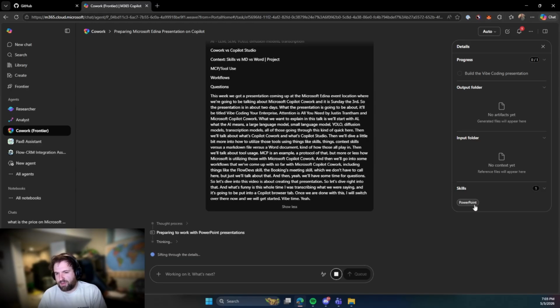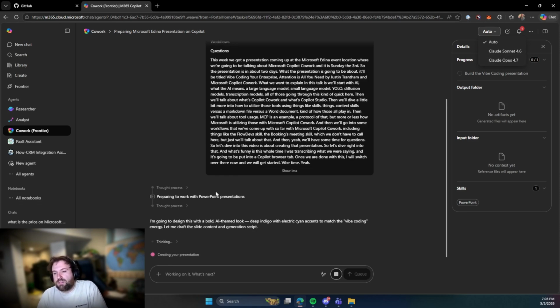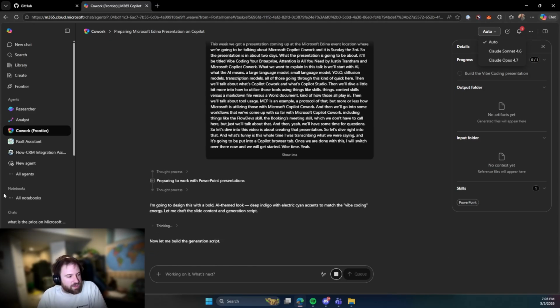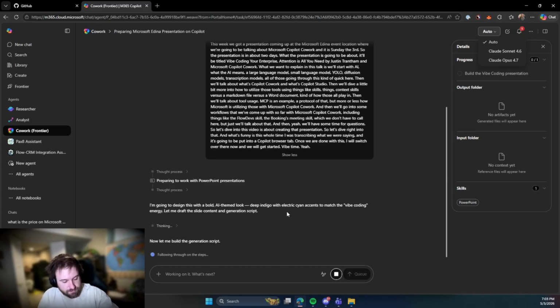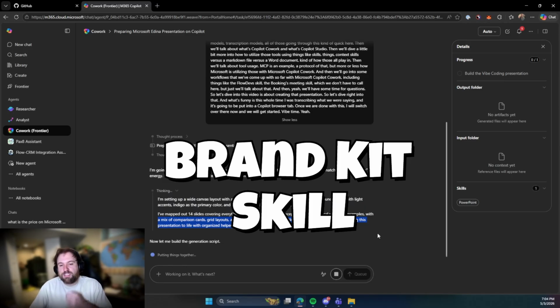So it's using the PowerPoint skill because we talked about it, and Copilot was smart enough in this case to, I should say Claude was smart enough in this case to select the right skill so far. I'm going to design this with an AI themed look, deep indigo with electric cyan accents that match the Vibecoding energy. Let me draft the slide content and generation script. It's building the generation script right now. We're going to have it change this later because it did not use the skill that I wanted it to, but that's okay.